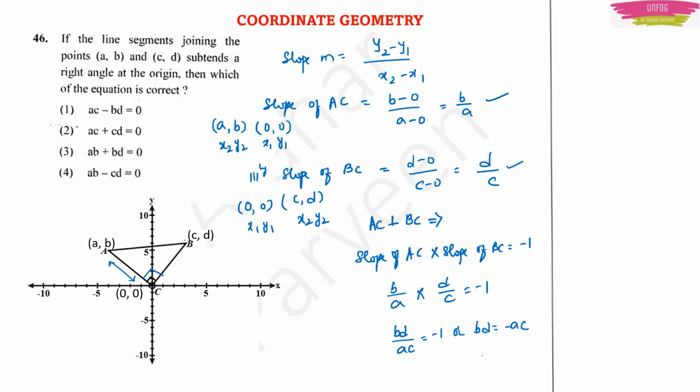And if you see the options, it's something like this. So ac plus bd will be equal to 0. Okay. So this is the correct answer. But in the options, ac plus bd equal to 0 is not there. This is the correct option. So they might have given grace marks for this question, because they have not included the correct option in the options, right? There must be some printing mistake. I think that this should have been plus actually. Okay. So this is the correct answer for this question.